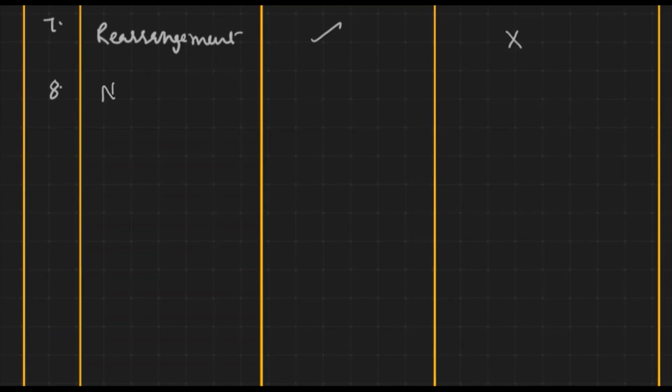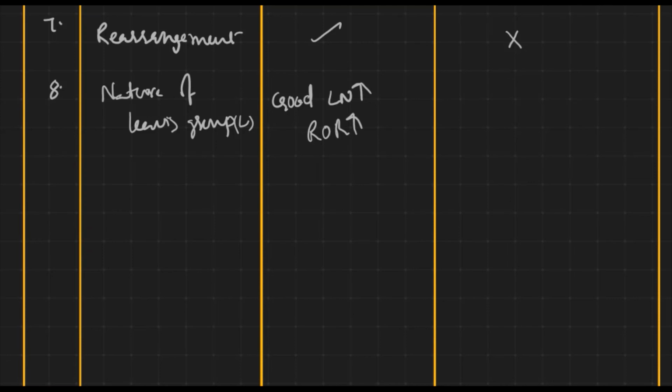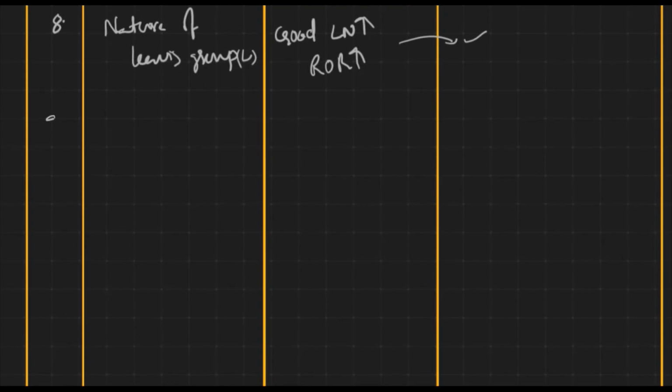Let us take the eighth statement, nature of leaving group or leaving nucleophile. The rate of the reaction for both SN1 and SN2 depends on the substrate. In both cases, the leaving nucleophile is a part of the substrate. A good leaving group increases the rate of the reaction. The same statement applies for both SN1 and SN2 reactions.